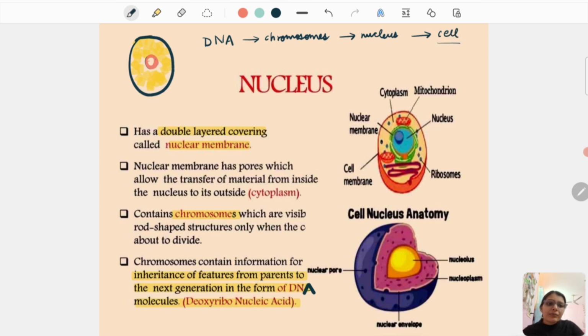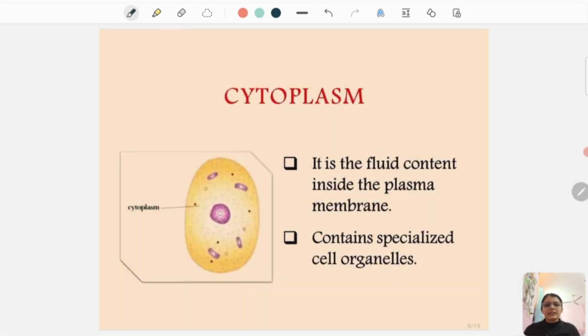Another important property of the cell which makes it the fundamental unit of life. Next we have cytoplasm. Cytoplasm is nothing but the fluid content inside the plasma membrane. Whatever the fluid content inside the plasma membrane or the cell membrane is there, it is all known as cytoplasm.